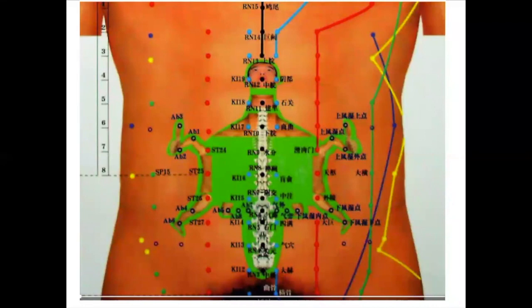We can treat throat and thyroid problems, shoulder pain, elbow pain, wrist pain. We can treat the whole spine, as well as hip pain, knee pain, all the pain from any part of the body. Not only pain, we can treat hormonal problems and spine diseases, like lumbar spondylosis and all. So this turtle acupuncture is an excellent acupuncture.